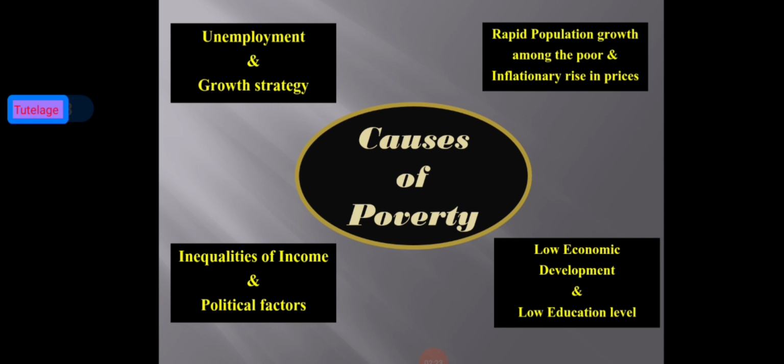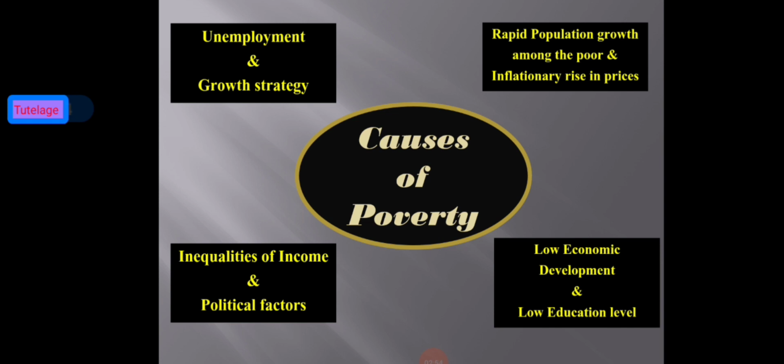In my previous session, we have already told the nature and extent of poverty. It is very important to analyze the causes of poverty in the country. Some factors responsible for the existence of poverty are of diverse nature, ranging from economic, socio-cultural to political and administrative causes.